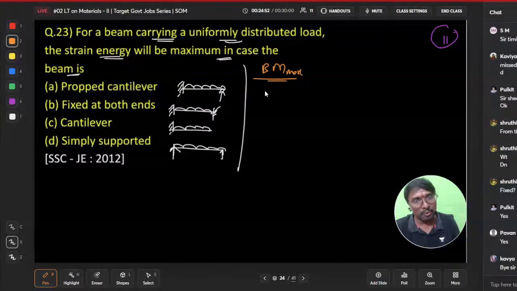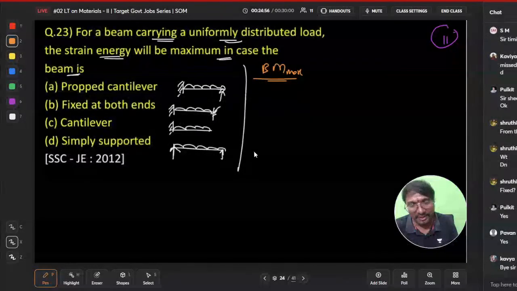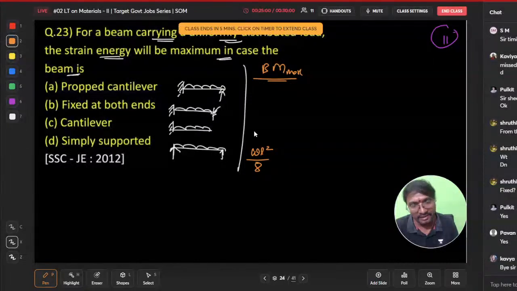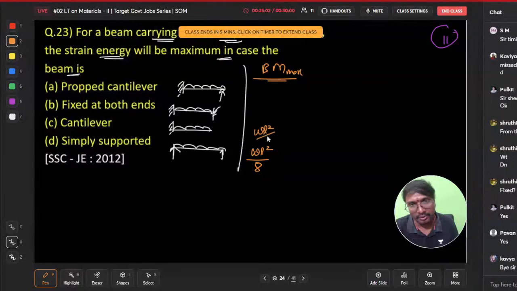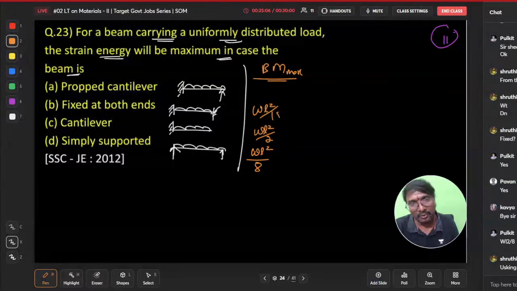What are the maximum bending moments at a propped cantilever? For the simply supported beam, we know it is WL square by 8, and this one is WL square by 2, and this one is WL square by 12.